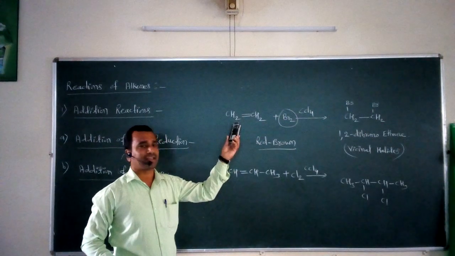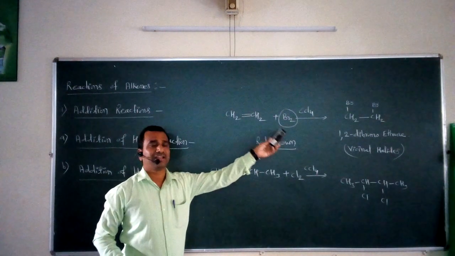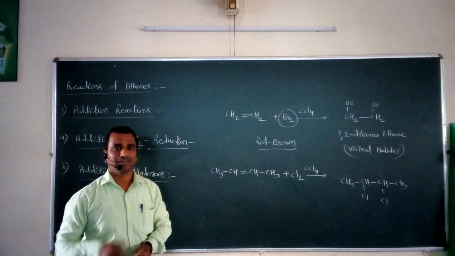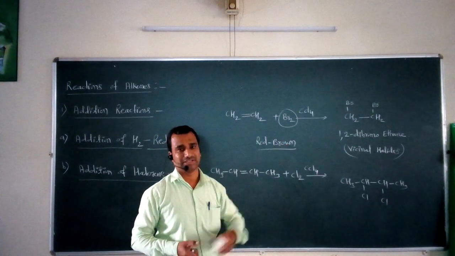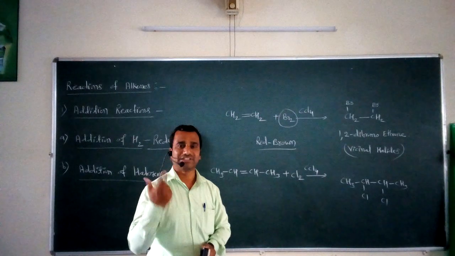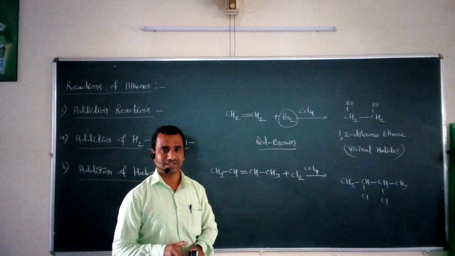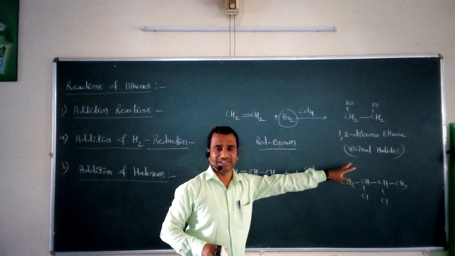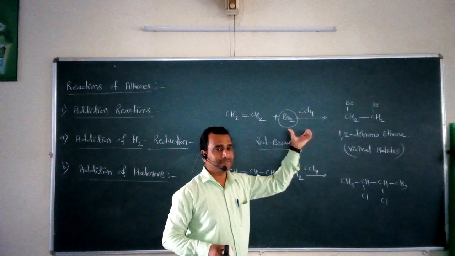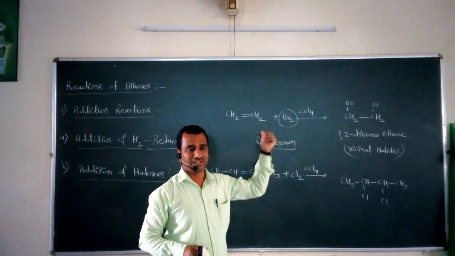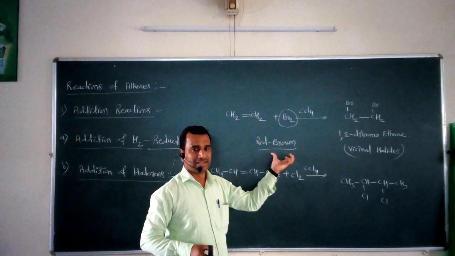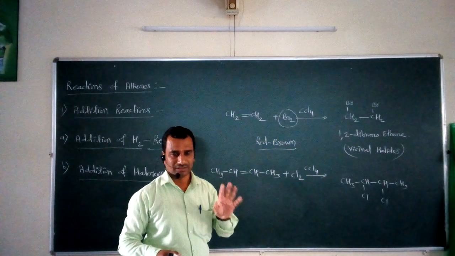Carbon double bond carbon gets converted into carbon single bond carbon to form the vicinal halides. Now what happens after the formation of vicinal halides by the addition of bromine? The original color of this bromine disappears.